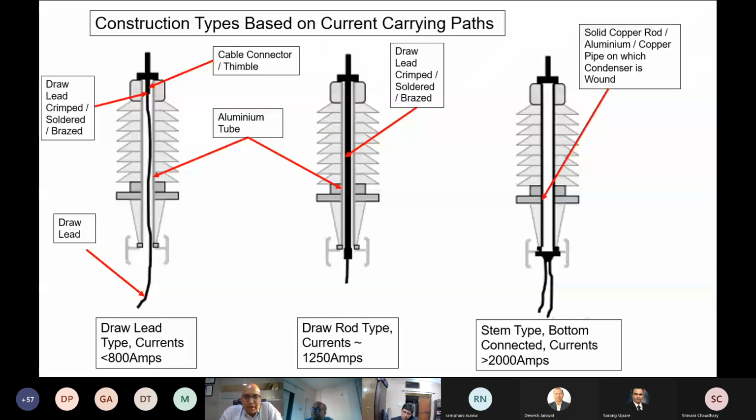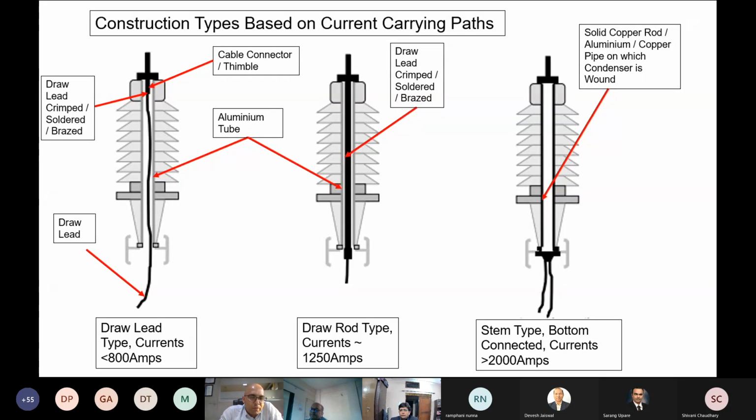Yes, Rao sir, the next slide, please. The typical construction of a condenser bushing, as popularly known, has three types. One is a draw lead, second is the draw rod, and the third is a stem type. A draw lead bushing, as is apparent from its name, has a hollow conductor or a hollow tube upon which the actual paper and oil core of the bushing is built, which is the condenser core of the bushing, which is why they are popularly also known as condenser bushings.